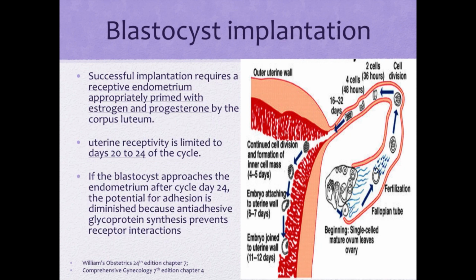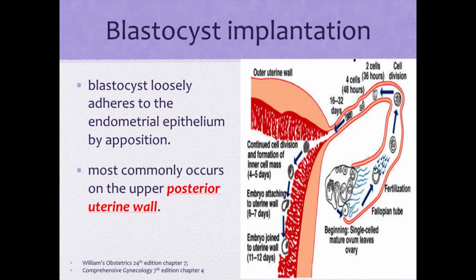Successful implantation requires a receptive endometrium appropriately primed with estrogen and progesterone by the corpus luteum. Uterine receptivity is limited to days 20 to 24 of the cycle. If the blastocyst approaches the endometrium after cycle day 24, the potential for adhesion is diminished because anti-adhesive glycoprotein synthesis prevents receptor interactions. Blastocyst loosely adheres to the endometrial epithelium by apposition, and this most commonly occurs in the upper posterior uterine wall.